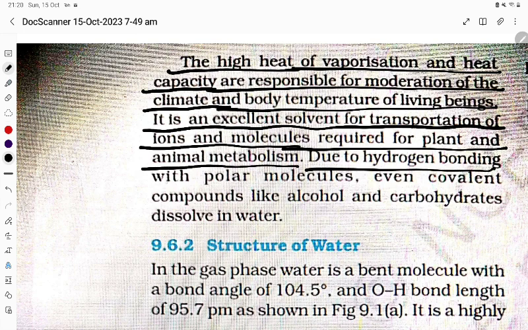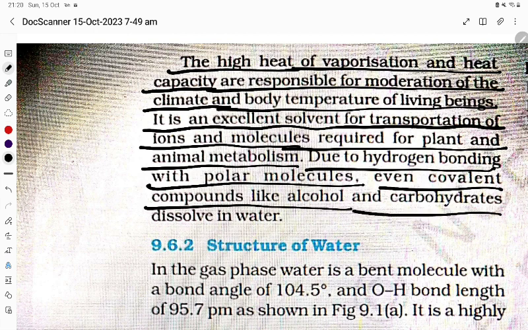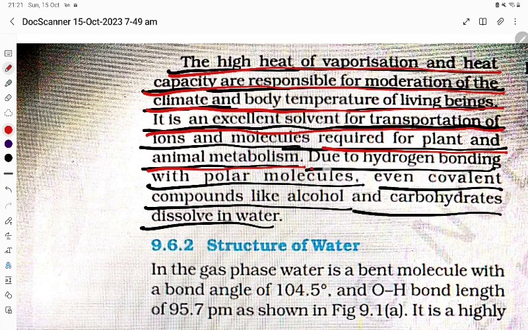Due to hydrogen bonding with polar molecules, even covalent compounds like alcohol and carbohydrates dissolve in water.